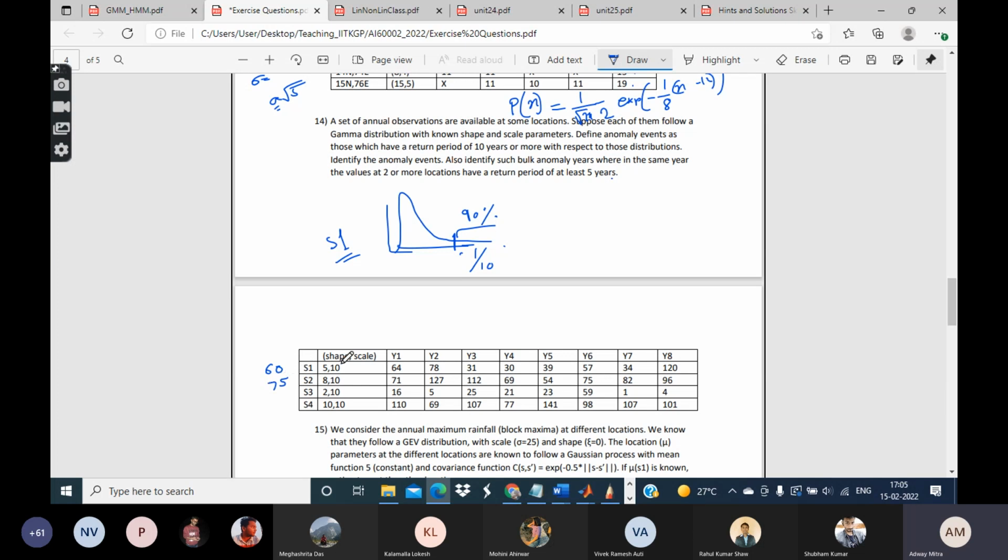Then those years in which this threshold has been exceeded are the anomaly years. So this is an anomaly year, this is an anomaly, and the last one is also an anomaly. Here, this one, this one, this one, these are the anomalies, etc. This way you can calculate the threshold for the 90th percentile event, and accordingly you can do the rest.